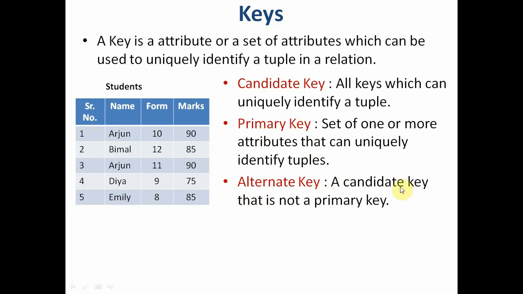An alternate key is a candidate key that's not a primary key. Our candidate keys were serial number and form. Out of these two, we selected serial number as primary key. So the form field becomes the alternate key.